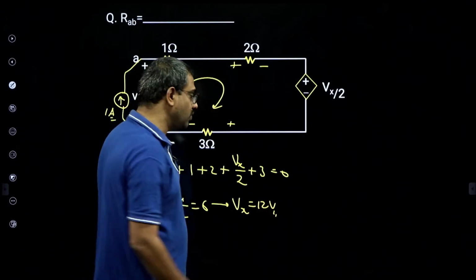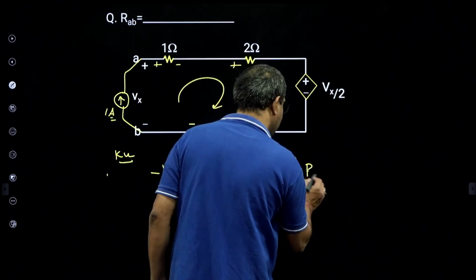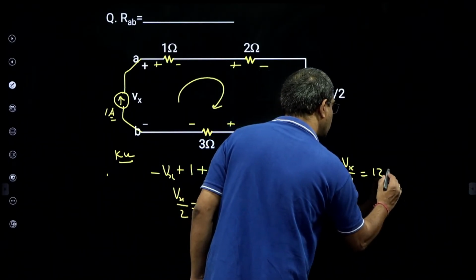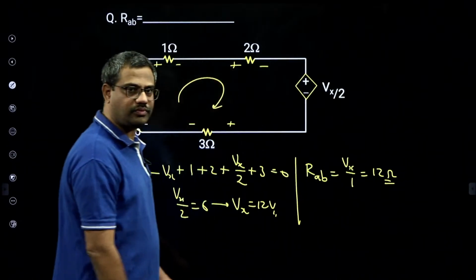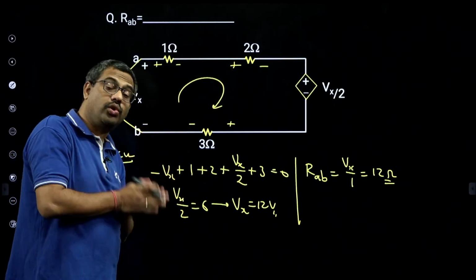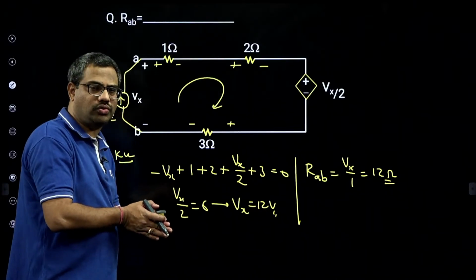If Vx is 12 volt, then what is RAB? RAB is Vx by 1, which is 12 ohms. Very simple, 12 ohms. So the total resistance, including the sub-circuit resistance of the dependent source, is 12 ohms.